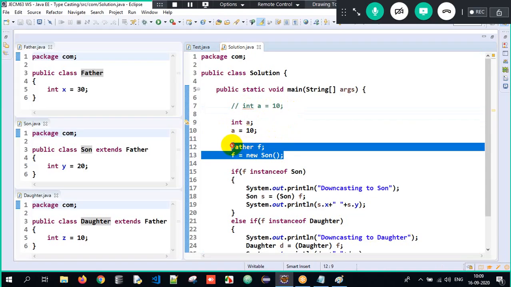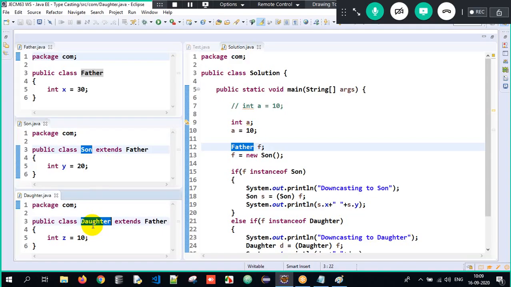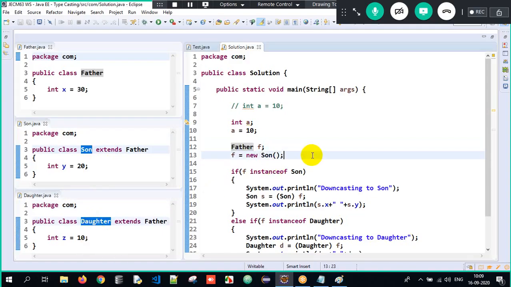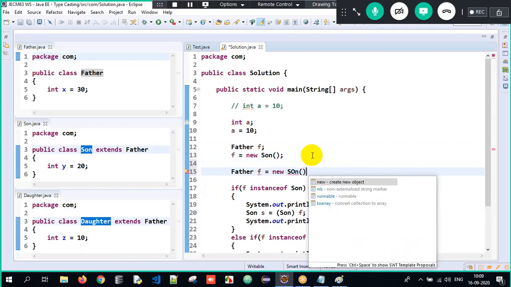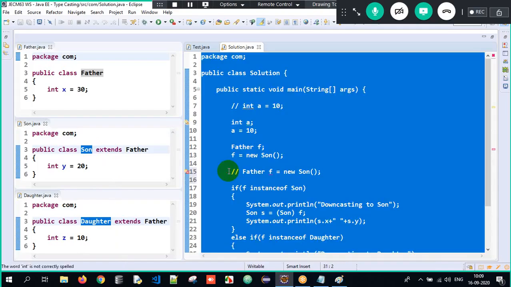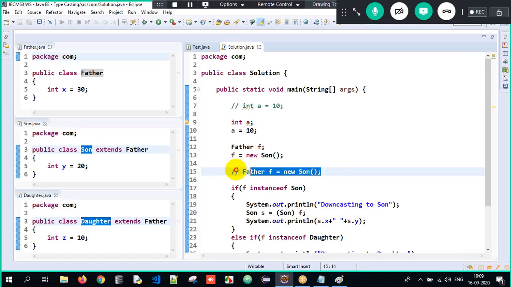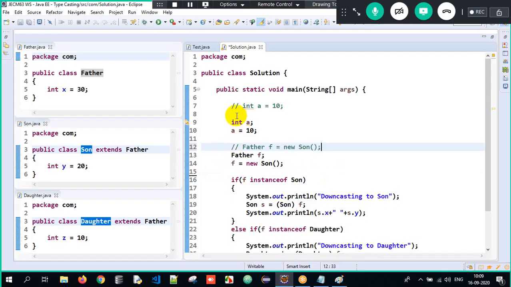Similarly over here, this is declaration separately and creation of an object separately. We can do that as well. F is of type father, so it can store the son object also, the daughter object also. Generalization, which I told in the previous session, correct? Or if you don't like it, directly write Father F = new Son(). That way also you can do it over here. You can use whichever way you want. I'm just giving you clarity about both the things here.